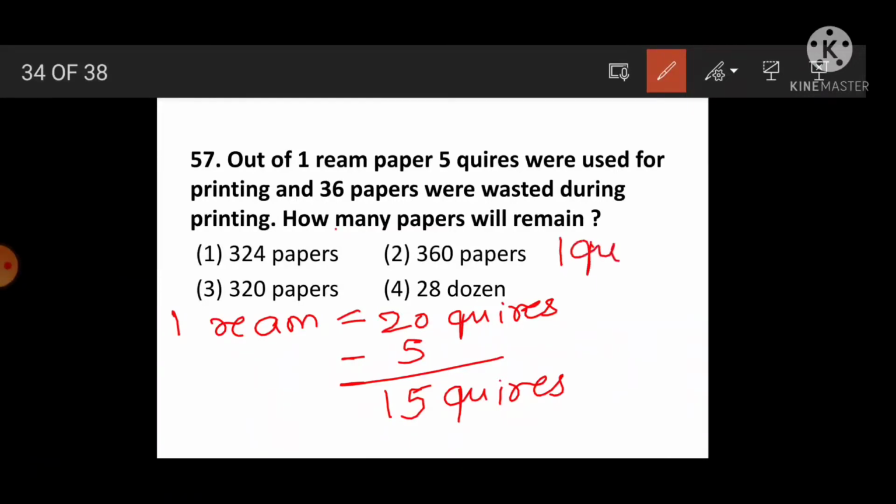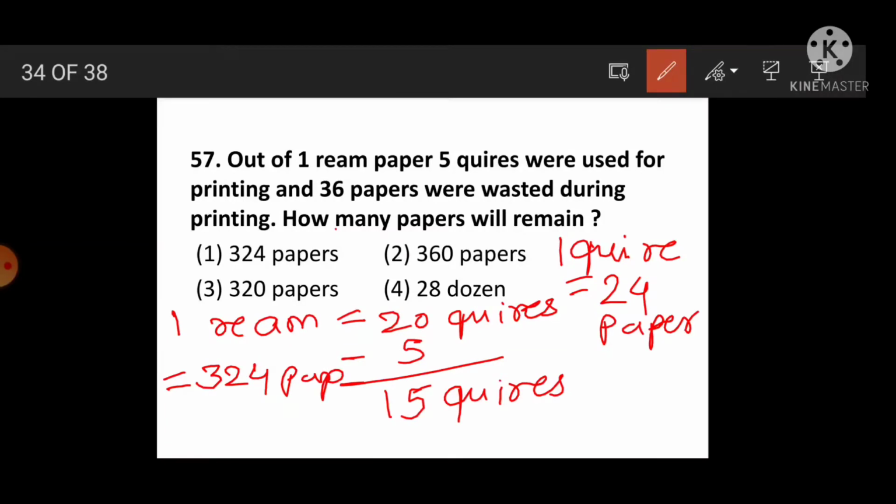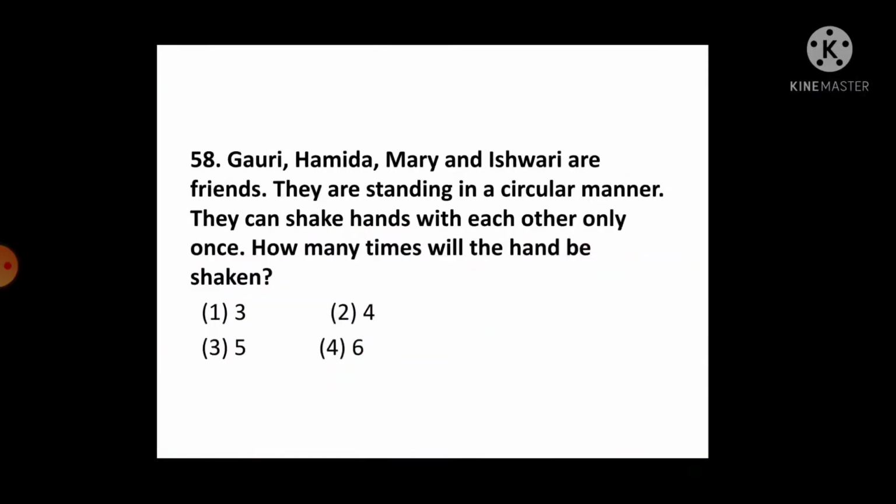1 quire is equal to how many papers? 24 papers. Okay, then 15 quires into 24, total how many papers? 360 papers remain. But from that 36 papers were wasted. Then total how many papers will remain? After subtraction we are getting 324, means option 1 is the correct answer. Okay, 324 papers remain. Next, question number 58.